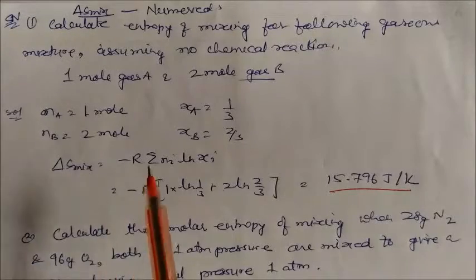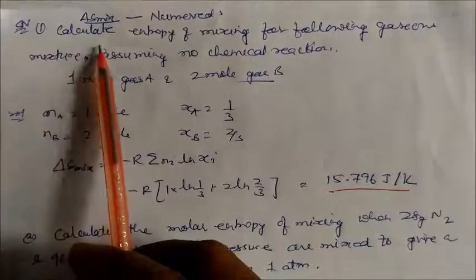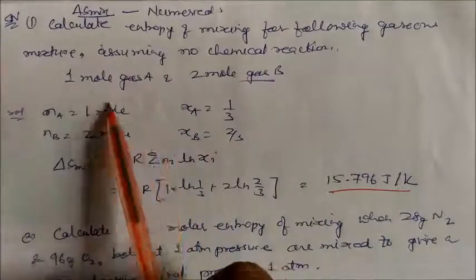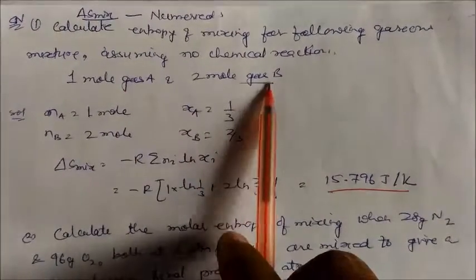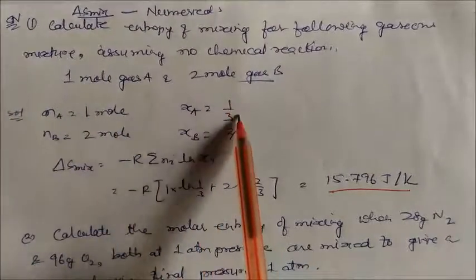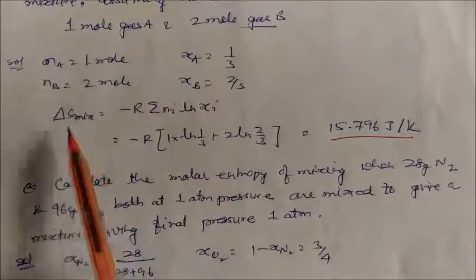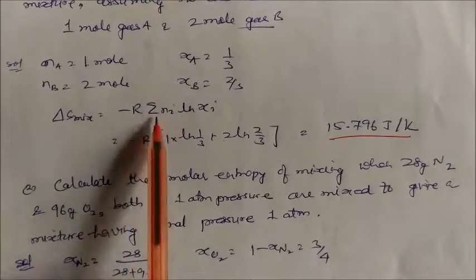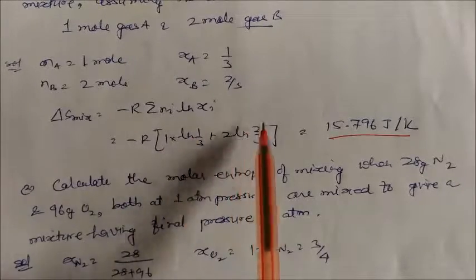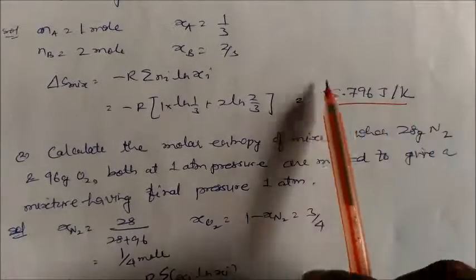Now let us see some numericals based on the entropy of mixing of gases. Calculate the entropy of mixing for the following gases, assuming no chemical reaction. We have 1 mole of gas A and 2 moles of gas B. So the mole fraction of A is 1 by 3, and of B is 2 by 3. Using the formula, delta S mixing is minus R summation of Ni natural log xi. So it is 1 into natural log 1 by 3 plus 2 into natural log 2 by 3. On solving you will get 15.796 joule per kelvin. So you can see the entropy is positive.